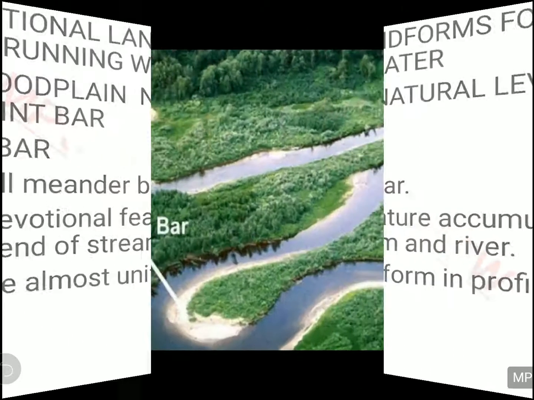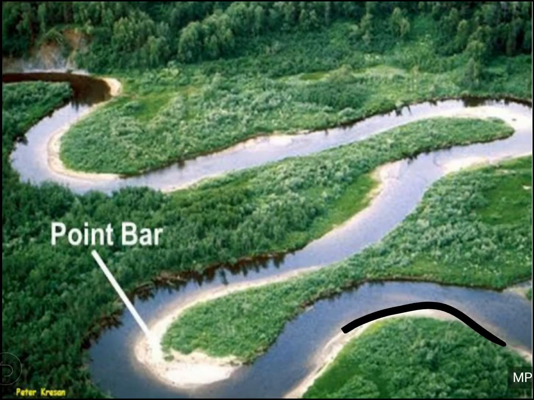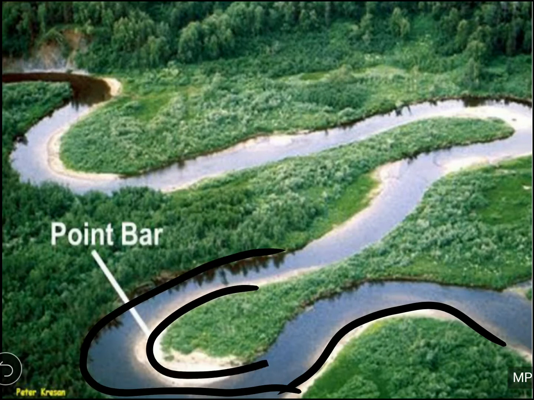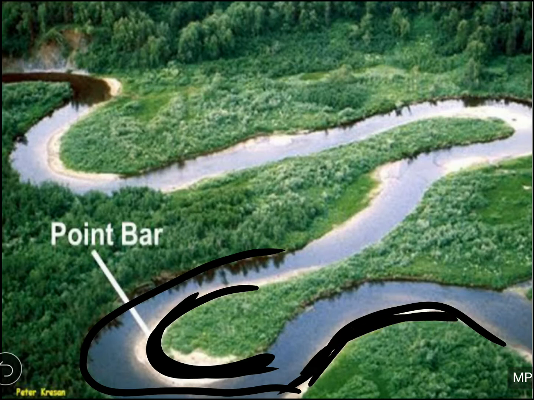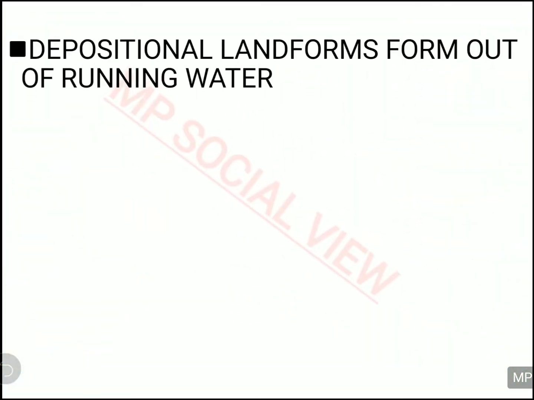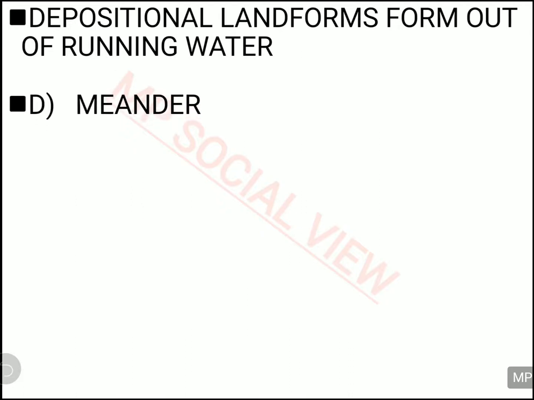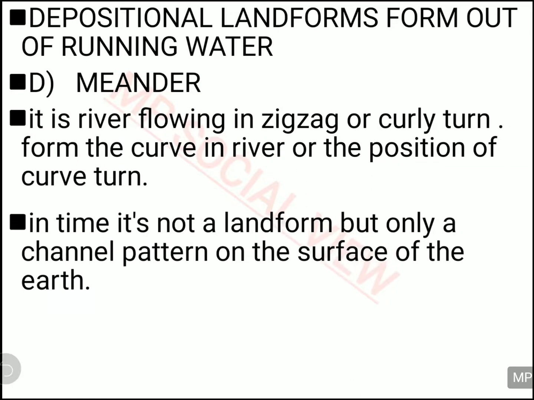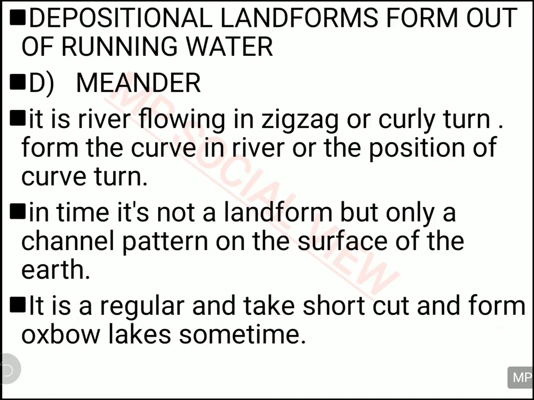And I can show you with the figure also. See, the river is meandering and depositing some material at the turn. Alright. In the meandering, the river is sometimes depositing some material. Here you can see that the material is being deposited, here the material is being deposited at the turn. And that is called your point bar or the meander bar. So these are the depositional landforms of the river. One more depositional landform of the river we will discuss is meandering. As I told you, what is meandering?